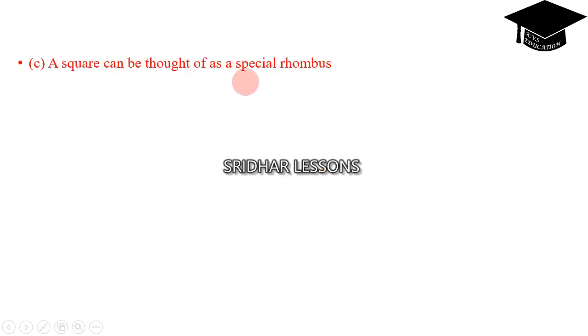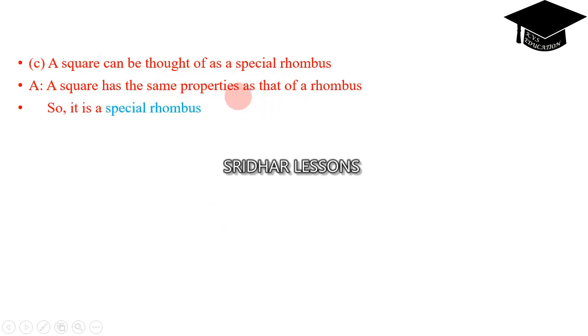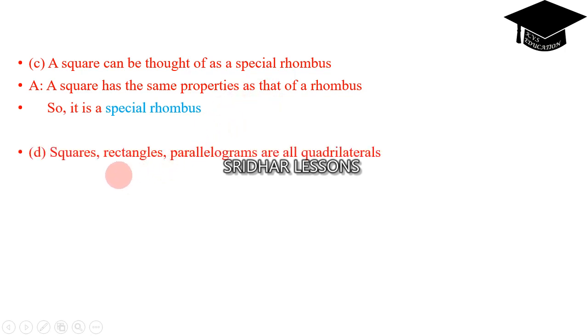A square can be thought of as a special rhombus because it acquires all the same properties of a rhombus. So it is called a special rhombus. Squares, rectangles, parallelograms are all quadrilaterals because they are all enclosed by four sides. Whenever they have four sides, it is called a quadrilateral.